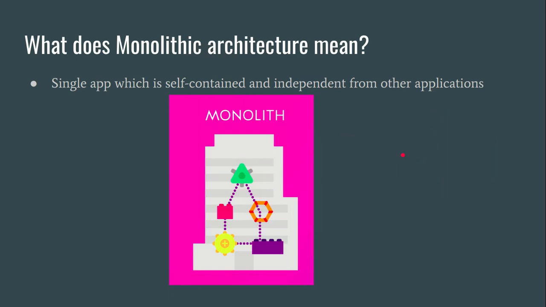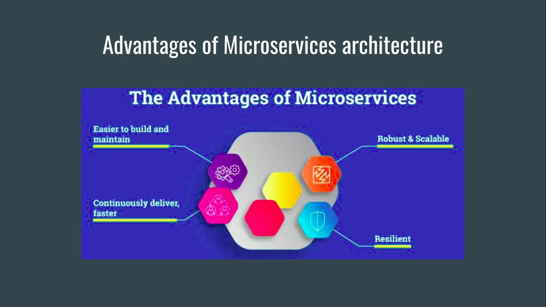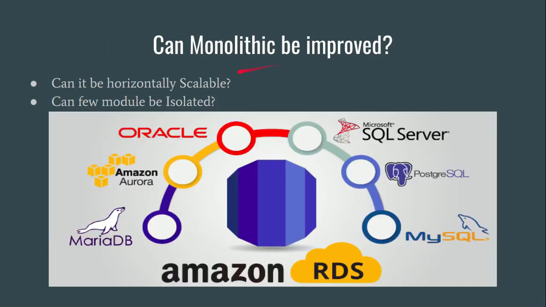So even in the worst case, let's say your EC2 machine crashes or something bad happens, your data remains safe in that way. So the isolation can be done. I mean, a few improvements can be made using monolithic architecture too, right? So yes, it can be horizontally scalable, and modules can be isolated.